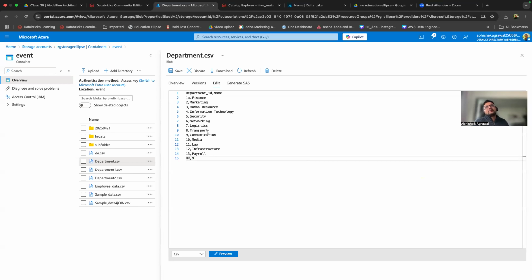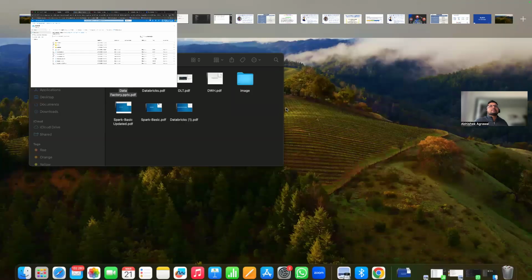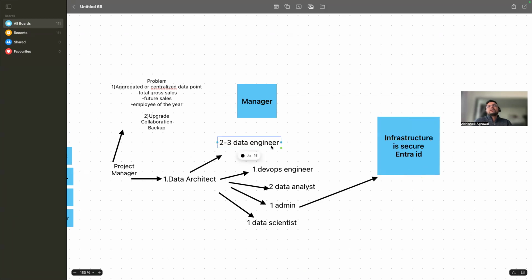So the data engineer's job is also to clean the data so that the data is in proper fashion. The data engineer will basically transform and clean the data, right?